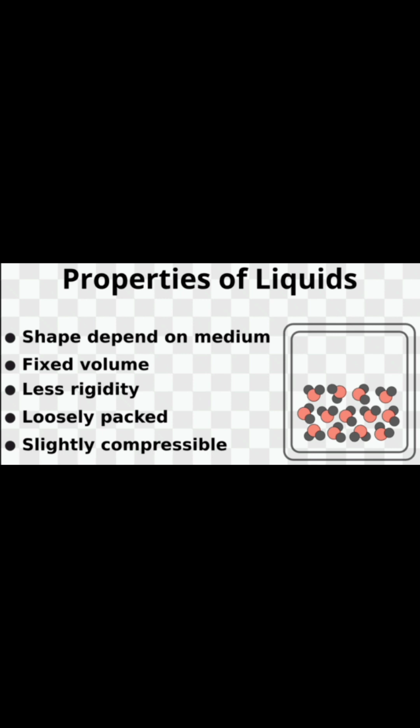For example, we can take colored water into normal water. When we mix them both, or a sugar solution and water, they both will mix completely. That means the sugar water is getting diffused into the normal water. So liquid shows a higher diffusion rate than that of a solid.